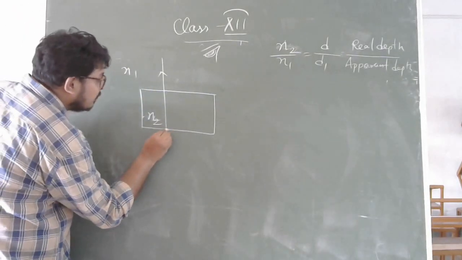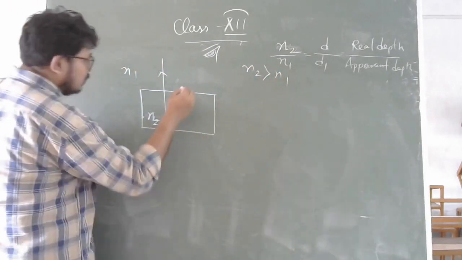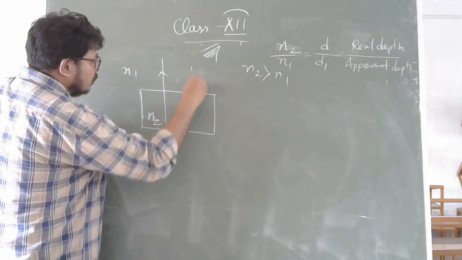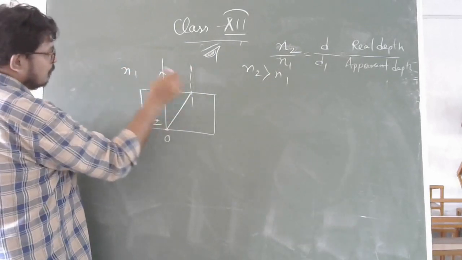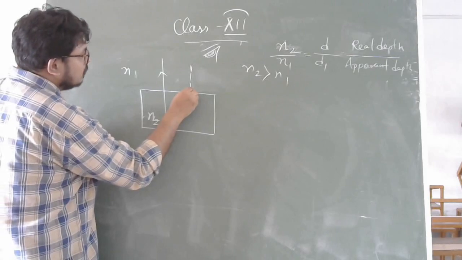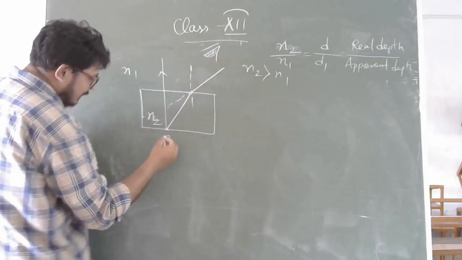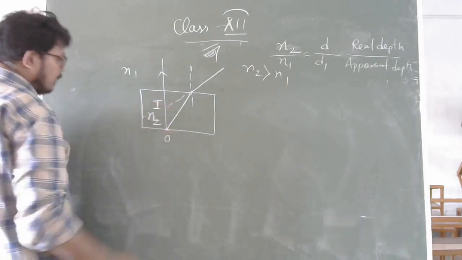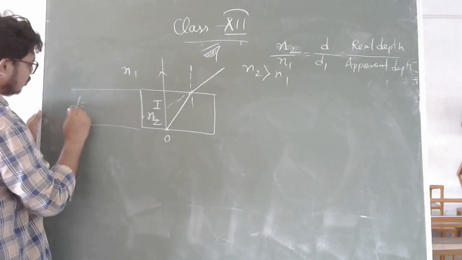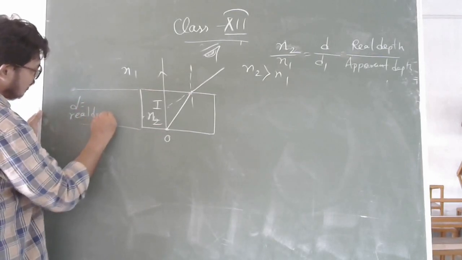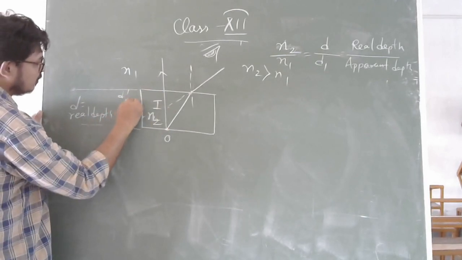Now n2 is always greater than n1. As we know, it is coming from a denser medium to a rarer medium, so it will bend away. That means the eyes will see this object in this place. Now this one is called D, which is the real depth, and this distance is called D dash, that is called apparent depth.